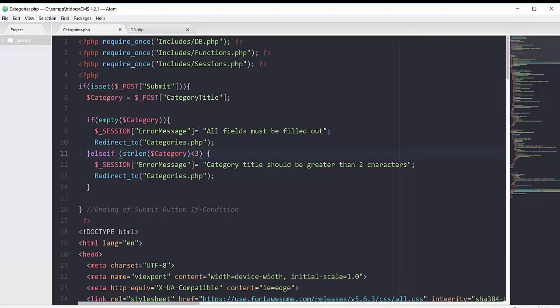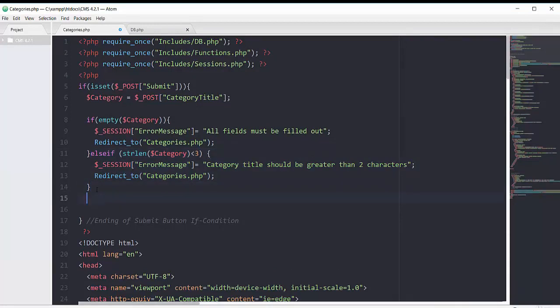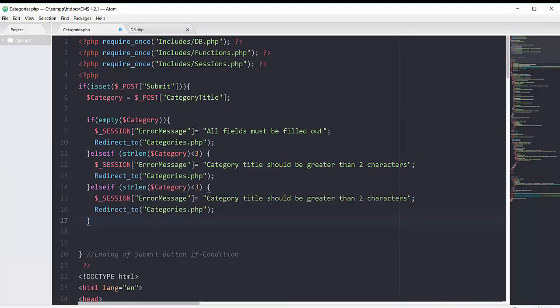Same as what we did here, we can also specify the upper limit. So I can copy this whole else if block and paste it right here. And this time if the length of category is greater than 49 characters, then we will say category should be less than 50 characters. The reason why I chose 49, let me show you why.